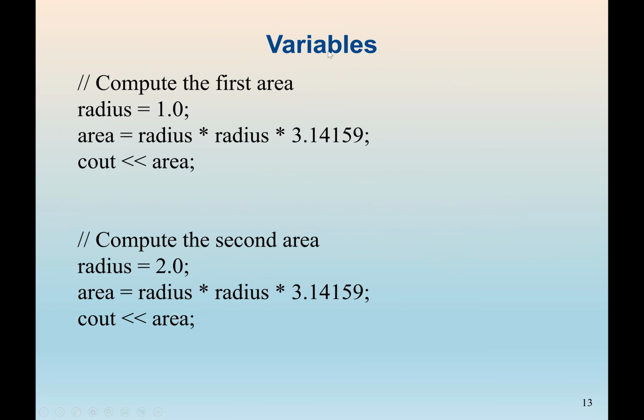So let's see some examples. As we said earlier, a variable is a memory location. We declare a variable radius. Normally, we're supposed to start with the data type. The data type of the variable tells us what value or content we can enter. So here 1.0 means the data type for this radius will be either double or float. The difference between double and float is the number of decimal places, which we call the precision.